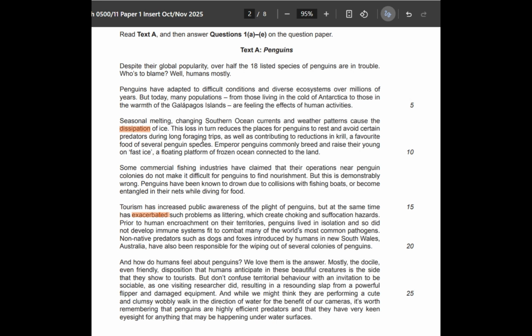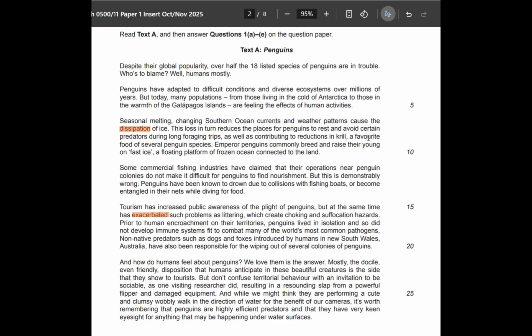So during long foraging trips, it means in search of food, they are having long trips as well as contributing. It means your second point coming now. Coming here to reductions in krill. It means that if there is less ice, if there is no ice, it means krill gone.